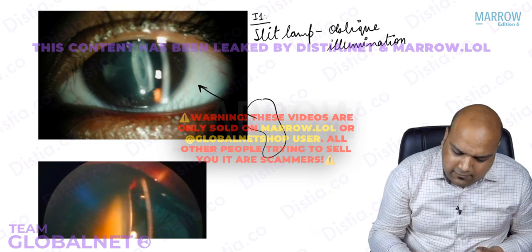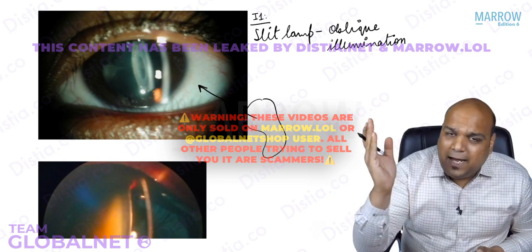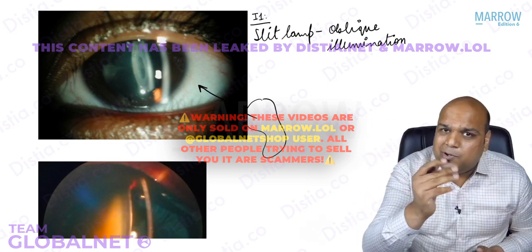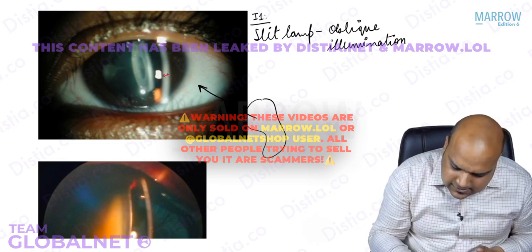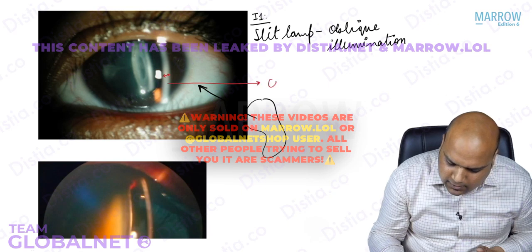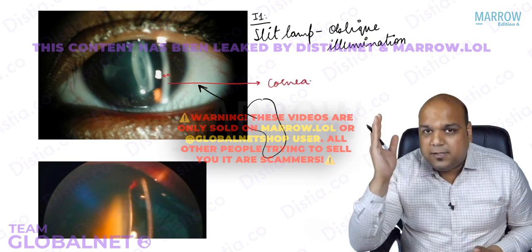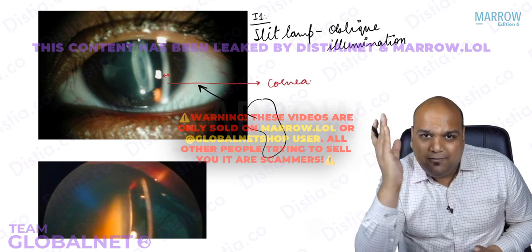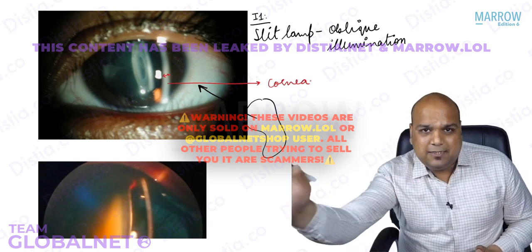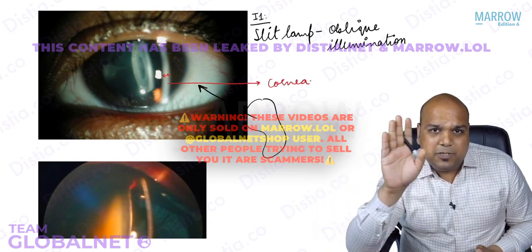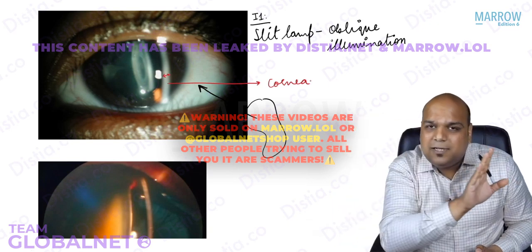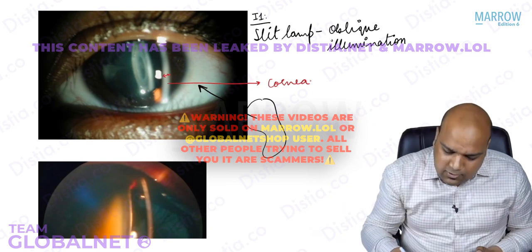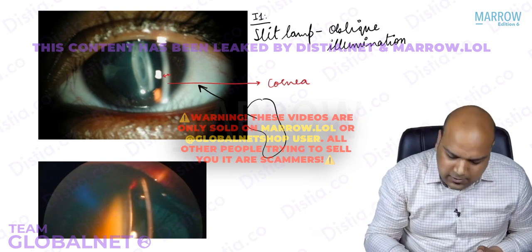So what are we seeing, everybody? First of all, the light will fall onto the outermost structure. So what is this outermost structure that you see, everybody? This slit is showing you the cornea. I hope you are understanding. We are taking the light in like this. So let's say I am the patient. The light comes like this, falls onto my cornea first, then goes inside and illuminates all the structures inside, everybody. Okay. So first of all, the cornea gets illuminated.